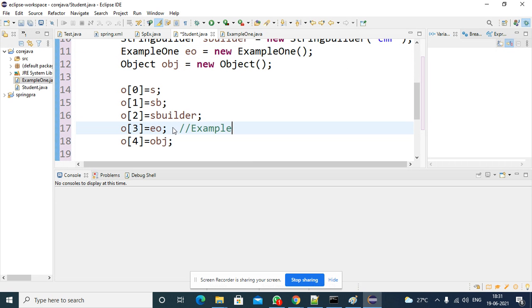Example 1, at the rate symbol, some number, like this. And in these three cases it will print MRIT, MLRIT, CMR. In the fourth case also, you will get Object at the rate symbol, some number.